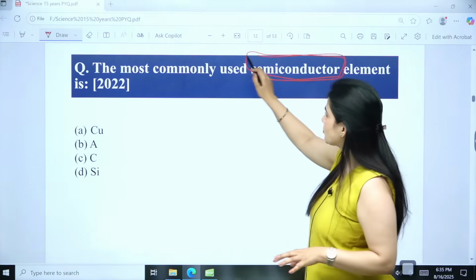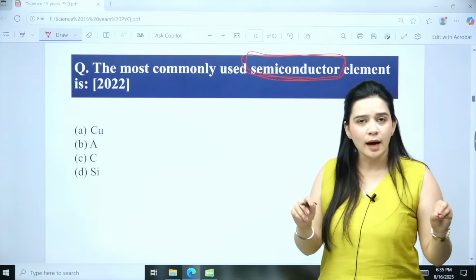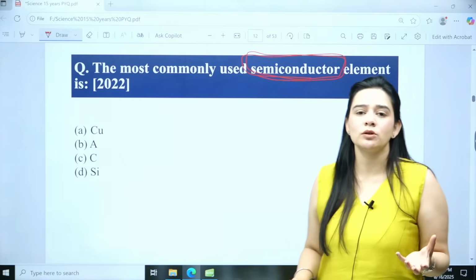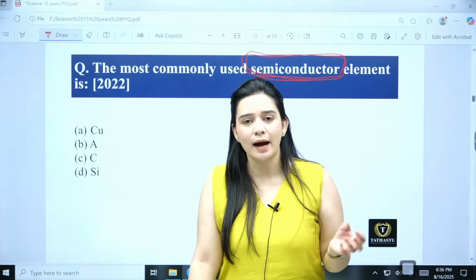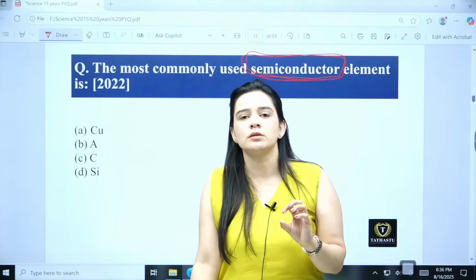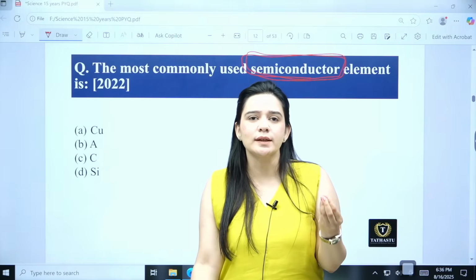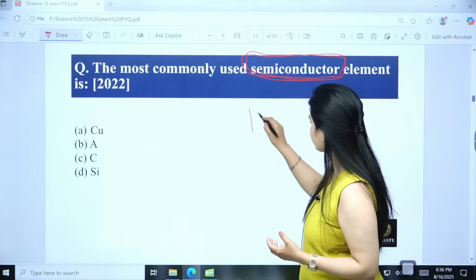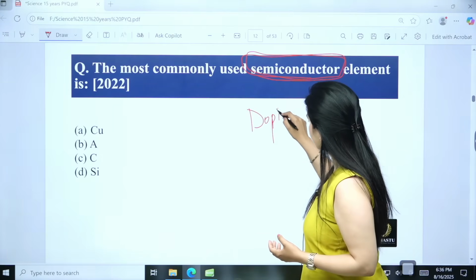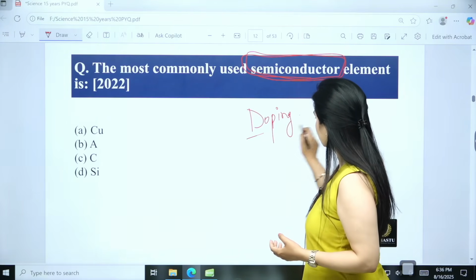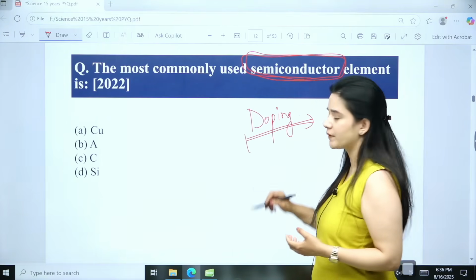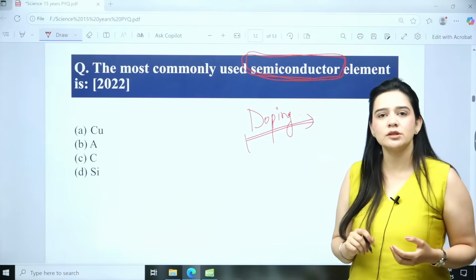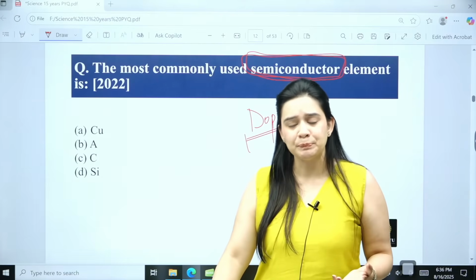Semiconductors can switch between a conductor and an insulator depending on conditions and also with the addition of certain elements, a process known as doping.